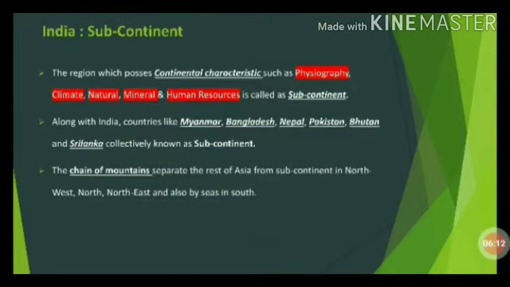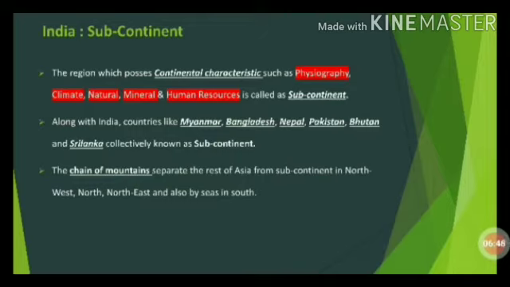Next we will go for India as a subcontinent. Why are we saying subcontinent? How many continents are there, girls? Yes, 7 continents. Among the 7 continents, Asia is the biggest continent. The extension of Asia includes India, so that is called a subcontinent. Not only that, we also have characteristics of climate, physiography, mineral resources and natural resources, all of which are its characteristics.